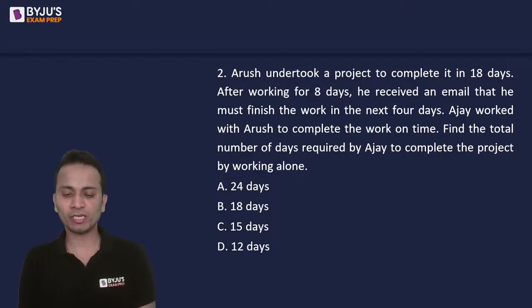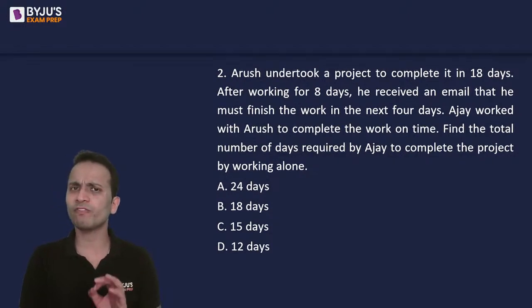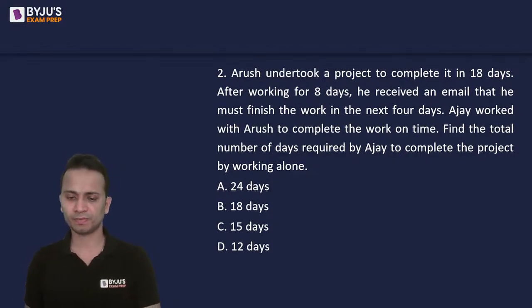Now, easy question. This one must be done in less than 1 minute. Less of calculations, more of logic will be applied in this question.